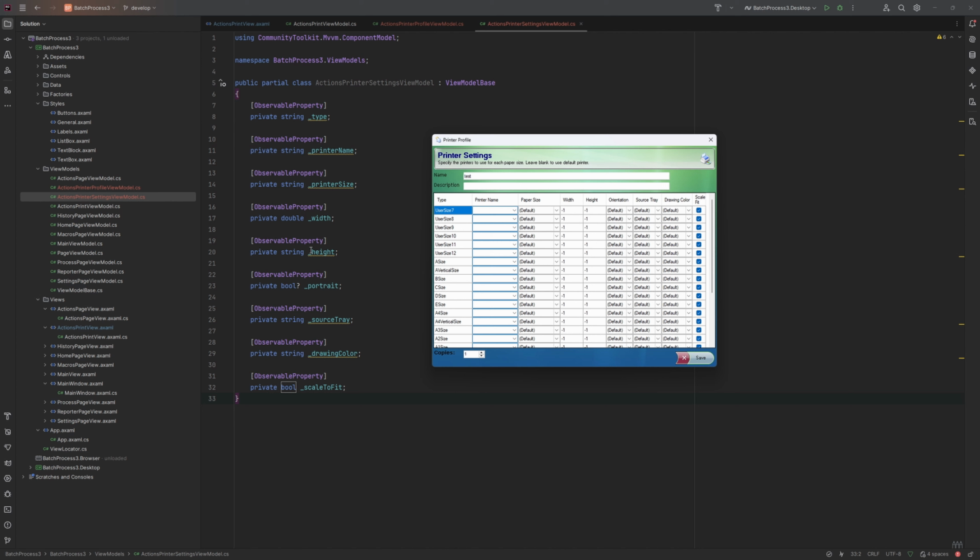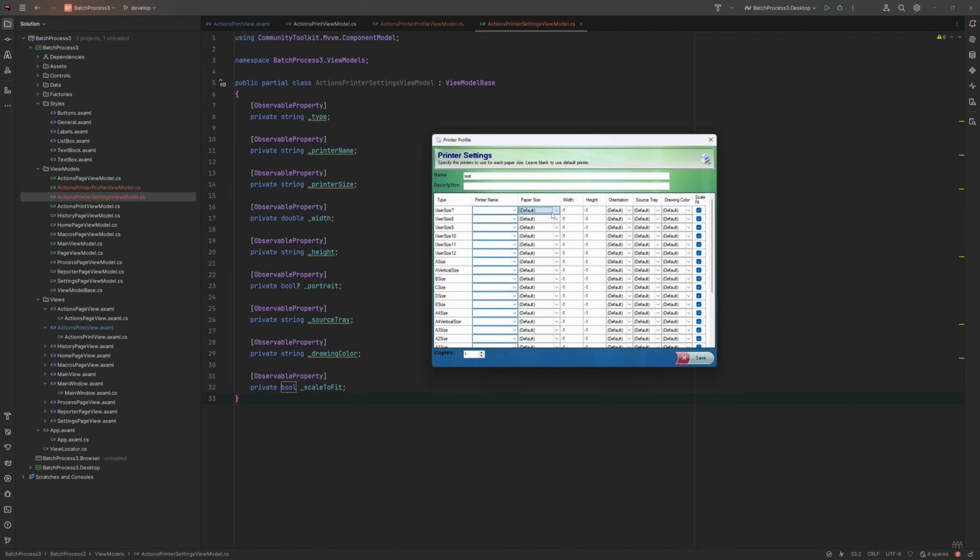You can see most of them are just simply strings, even though they're locked here and these are a fixed list. The view model isn't aware of the data side of the program, so it's unaware that this is a fixed list. The same with the printer names. This is discoverable on this computer, so it's going to find what printers are available. So this will pass off to a service that's going to return the list. But again, in here, we don't want that limit. So we'll have to pass in a list of possible printer names and limit the UI that way. But ultimately, the backend is not going to be limited by that. So this view model is going to stay flexible.